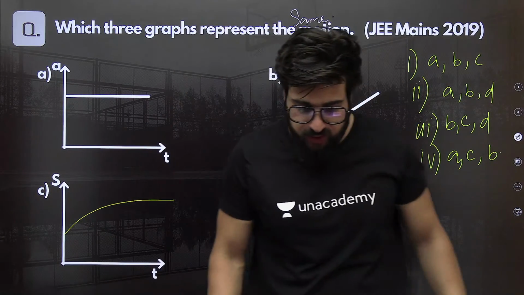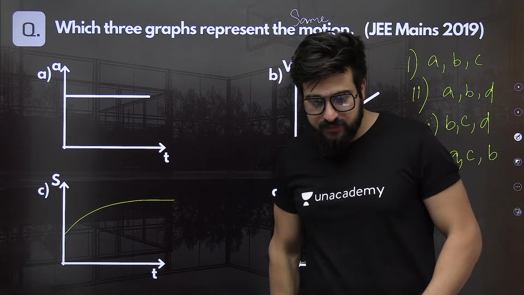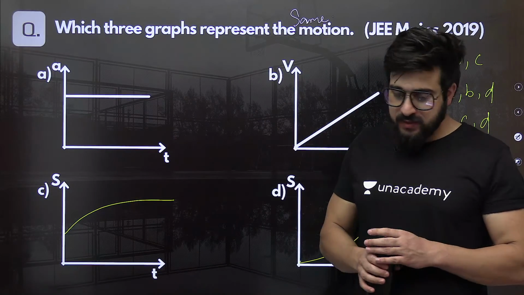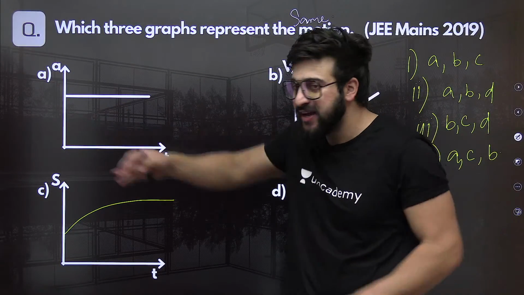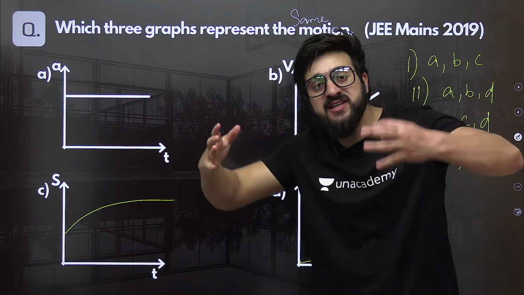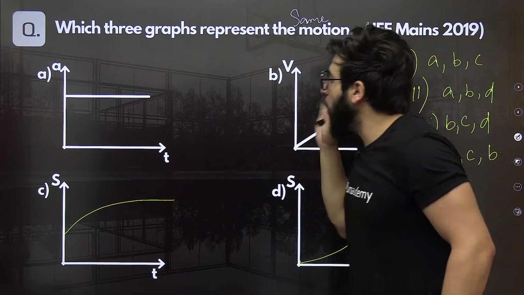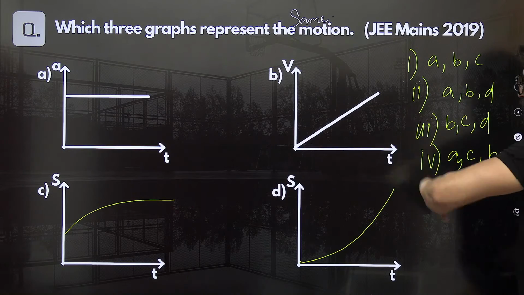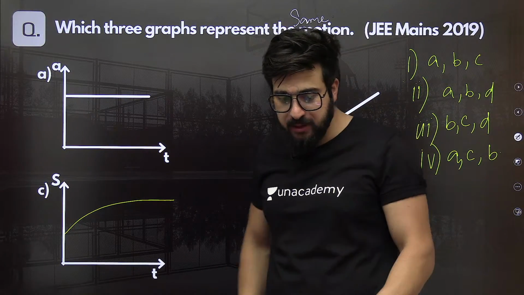Which option is correct over here? Come on, tell me. You just need to solve this. These are the options. This is the question. This is a graph. You have to tell me which of the three graphs among these represent the same motion. This, or this, or this. Options are here: first option, second, third, fourth. Understand? Tell me: option 1, option 2, option 3, option 4.